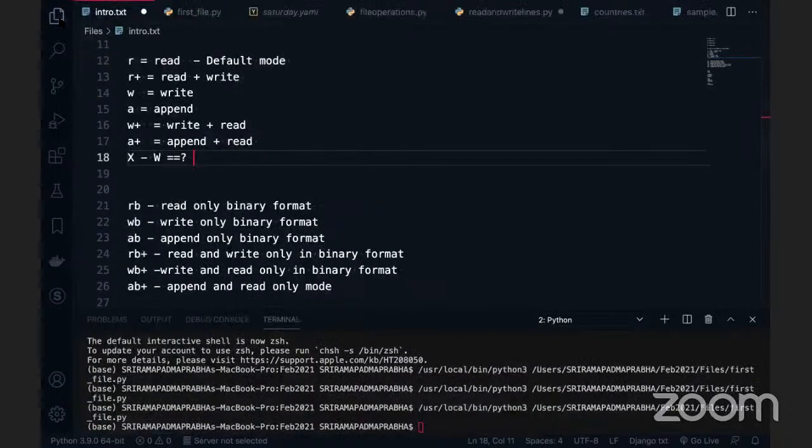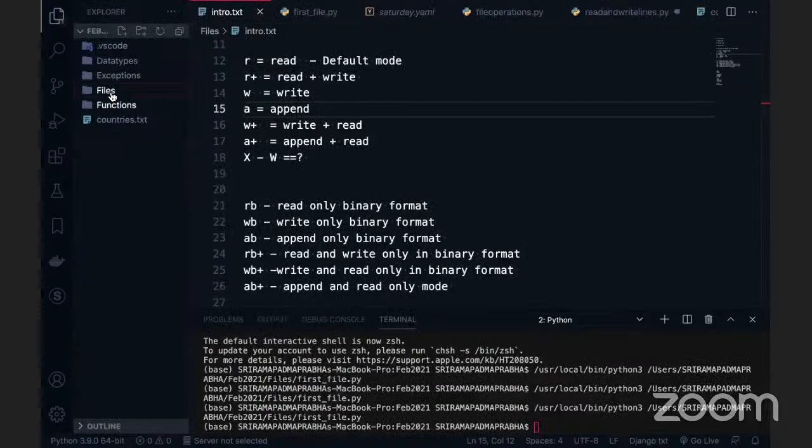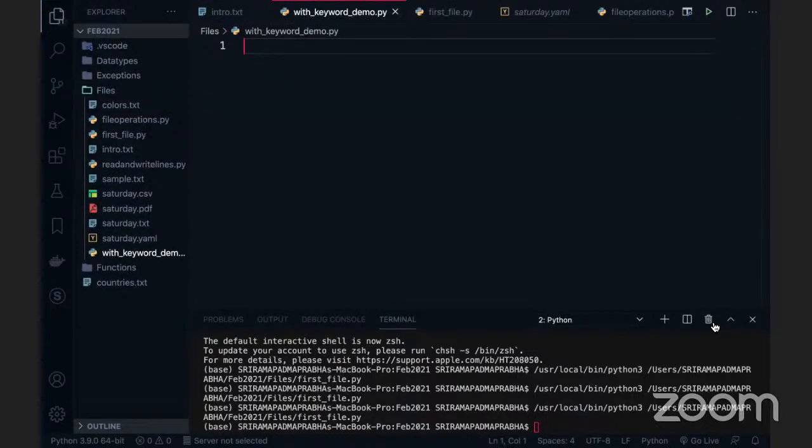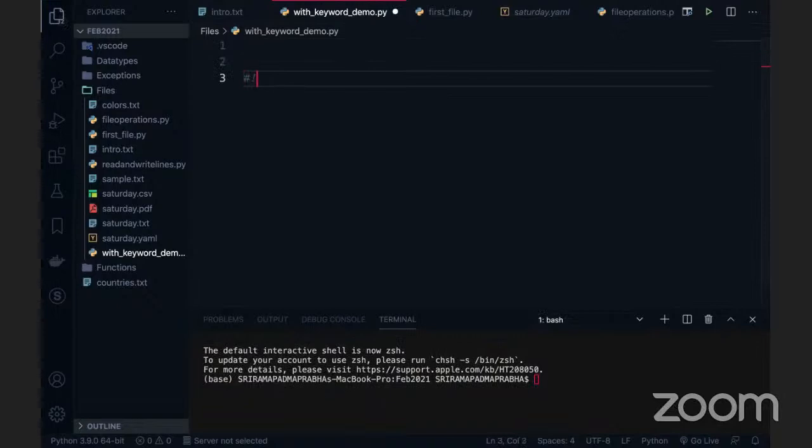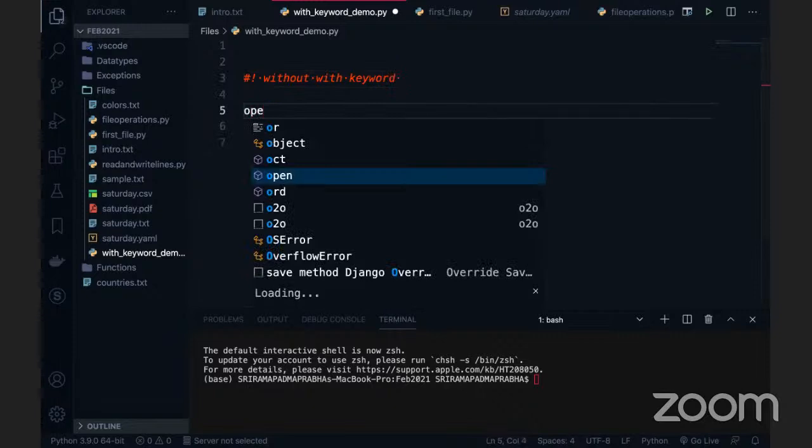Okay, let me go to it now. Let me tell you one scenario. I'm going to explain the with keyword now. Let me create a file, with underscore demo dot py. Here I'm going to talk about with. I will first use it without the with keyword, and then we'll see. You see that I'm going to use the open function here.